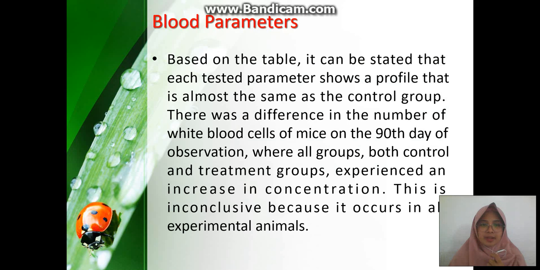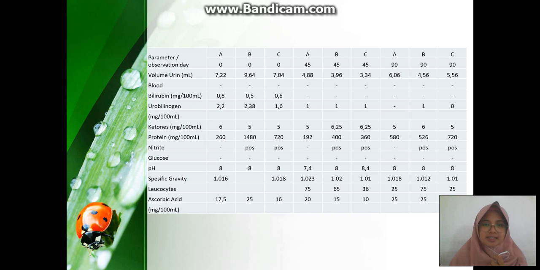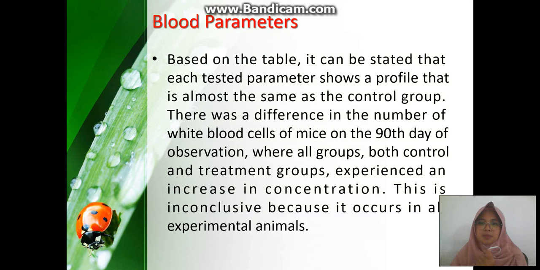In blood parameters, based on this table, each tested parameter shows a profile that is almost the same as the control group. This is inconclusive because it occurs in all experimental animals.